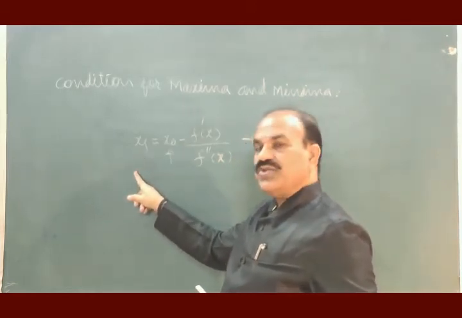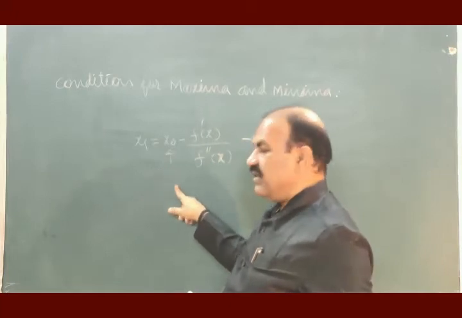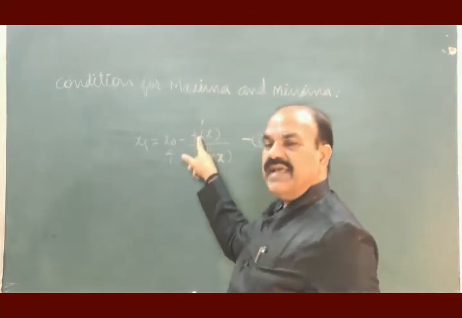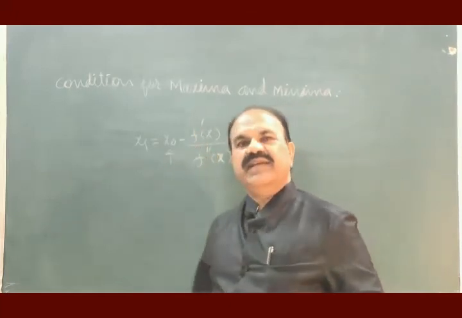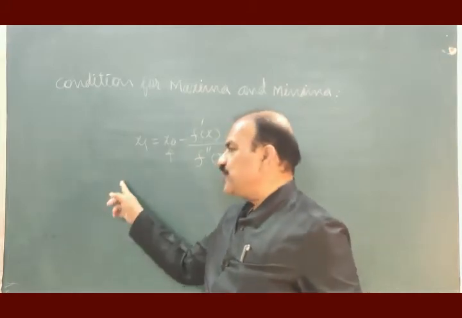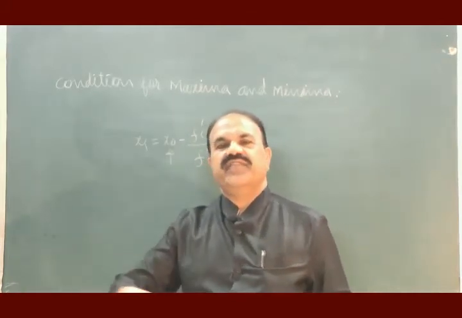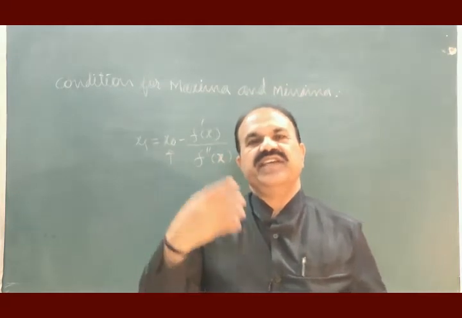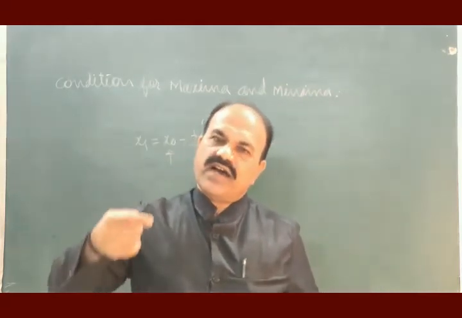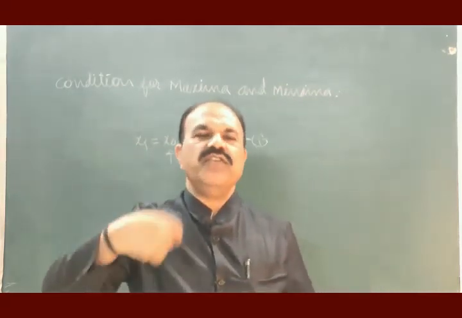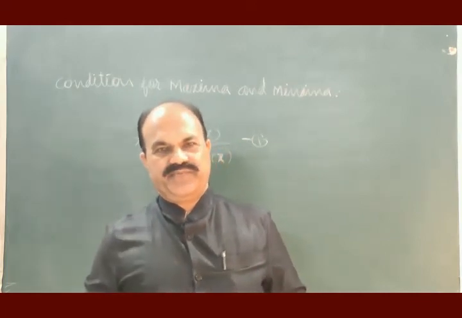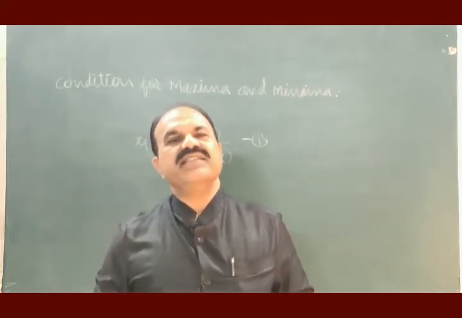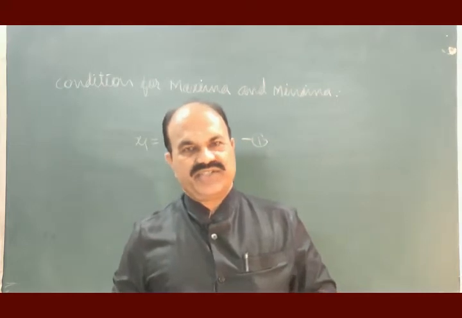Then you can go to x2. x2 is equal to x1 minus f dash of x divided by f double dash of x. x2, x3, x4, x5, x6, x7, x8. The calculation will be continued. You may call this iterative calculation.